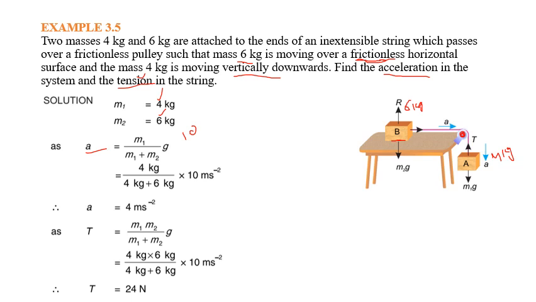Similarly, another requirement is to find the tension. We have the formula for tension in the string, which is m1 m2 divided by m1 plus m2, multiplied by the acceleration due to gravity, g. Just putting the values of m1 and m2, and g is taken to be 10. Using a calculator, you can calculate that the tension in the string is 24 Newton.